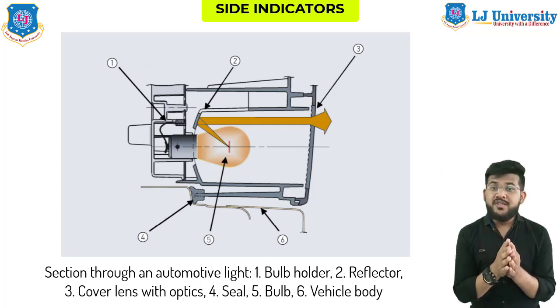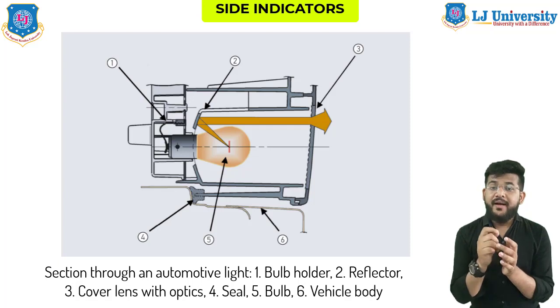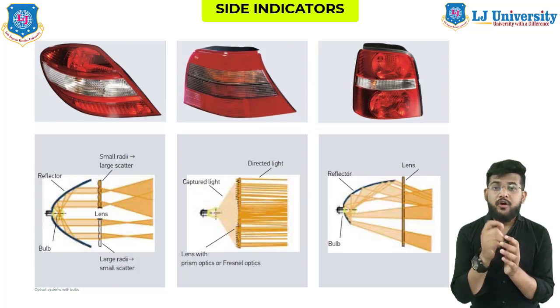So the bulb holder positions one or more light sources correctly in relation to the optical system of the light. Okay. The housing contains the reflector, which is usually molded, and the cover lens is responsible for the light distribution through additional patterned structures. Okay, so in order to meet the photometric requirements, the light from the light source has to be collected, directed, deflected and distributed. Several optical component parts are actually used for this purpose.